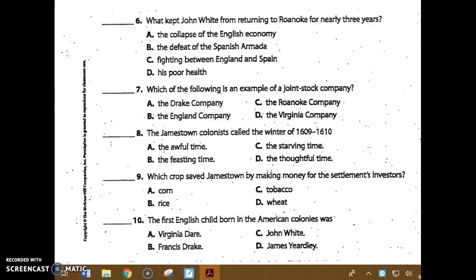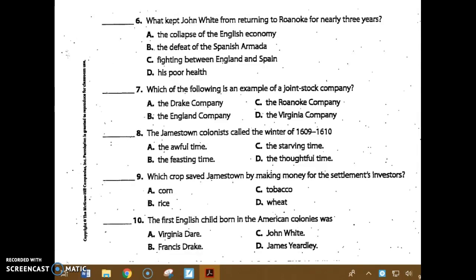Number 7. Which of the following is an example of a joint stock company? Was that A, the Drake Company, B, the England Company, C, the Roanoke Company, or D, the Virginia Company? Number 8. The Jamestown colonists called the winter of 1609 to 1610 A, the awful time, B, the feasting time, C, the starving time, or D, the thoughtful time?